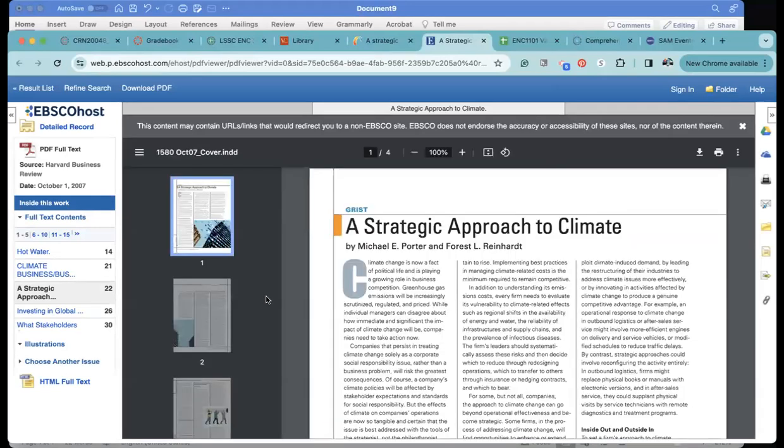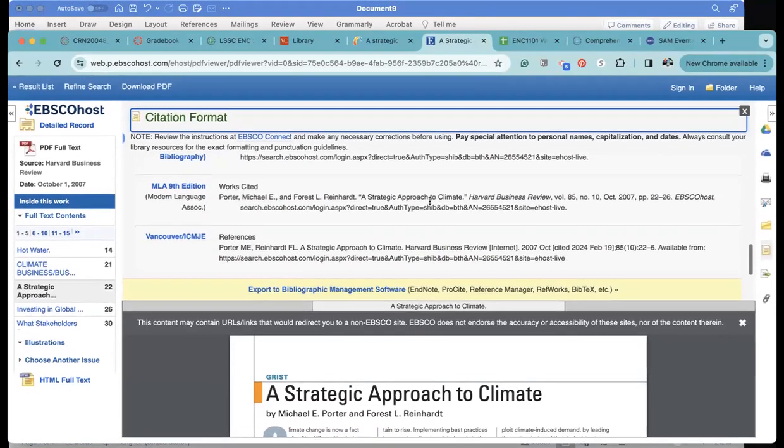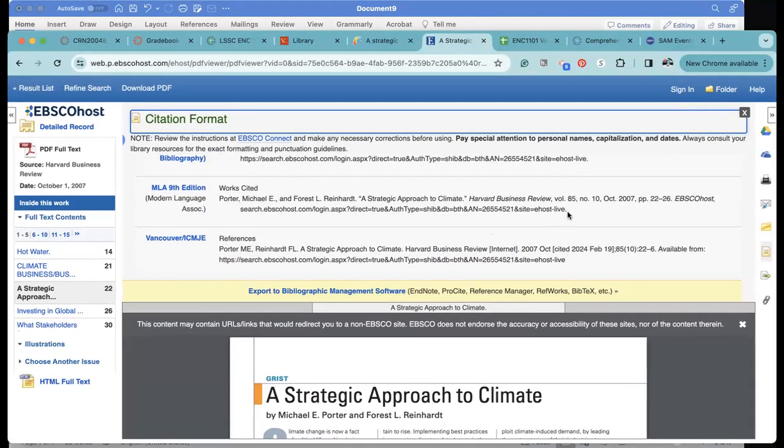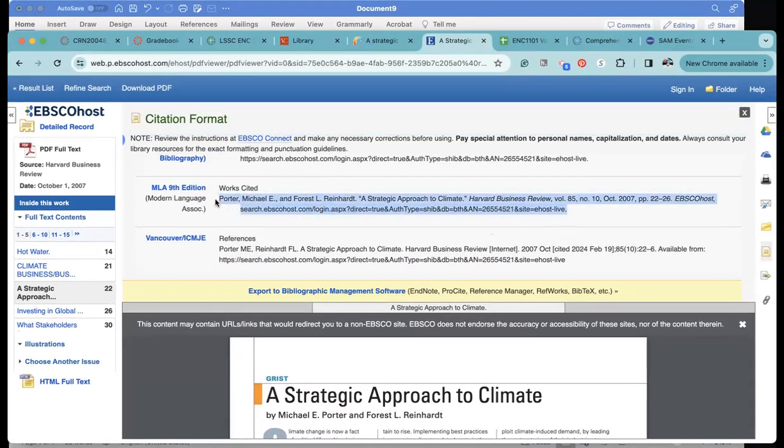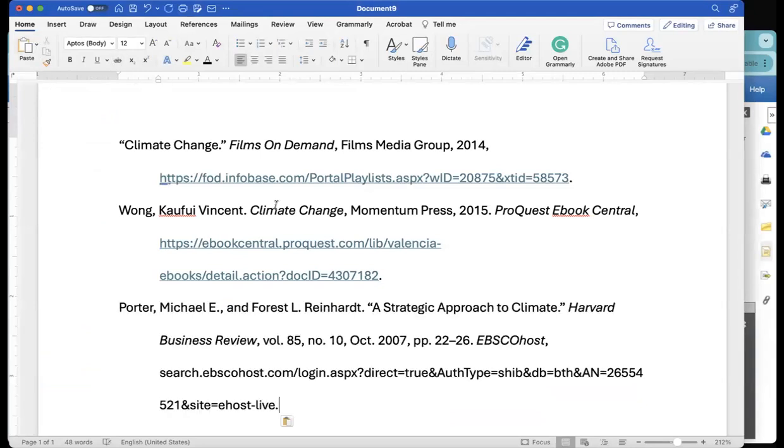So when we open the actual article, you will notice that this looks a little bit different. There's not a button that says cite. However, over here on the right-hand column, the citation is the gold little thing. I don't know any other better way to say it. We do have to scroll down because we want the MLA citation, not APA or anything else. And we're going to copy this and again paste it into our document. So again, I'm going to use merge formatting or match formatting.